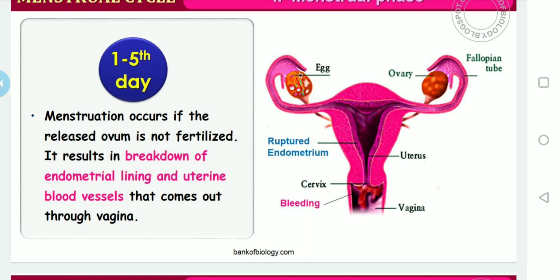Menstruation occurs only if the released ovum is not fertilized. Hence the lack of menstruation is indicative of pregnancy also, remember. So when menstruation cannot be identified, the lack of menstruation is an indication of pregnancy. There are some cases due to health issues, but that is a very rare condition. Generally, menstruation occurs only if the released ovum is not fertilized.